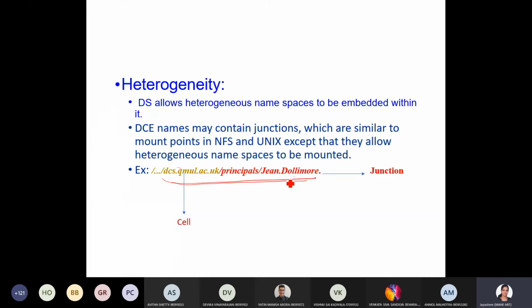The first part follows some naming scheme and the next part follows another naming scheme. For the name given, the first part .uk is referred to as the cell and the next part is referred to as the junction. Just for your reference, it's not that required.